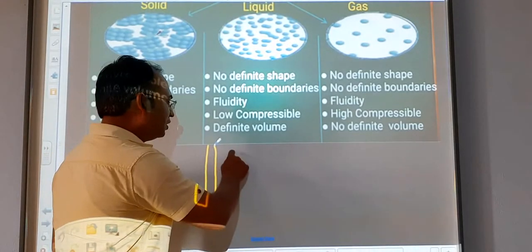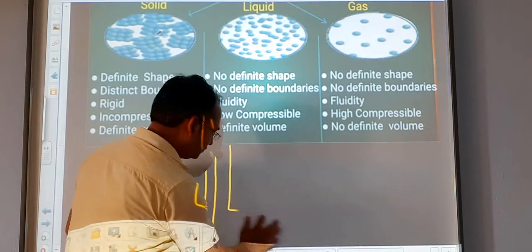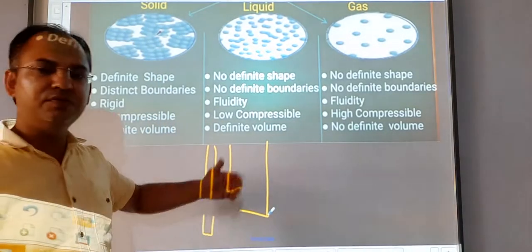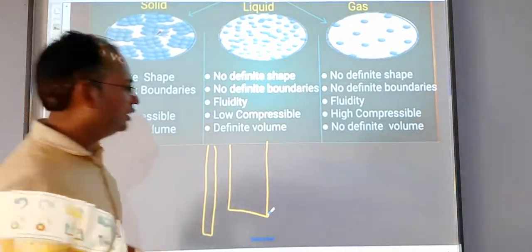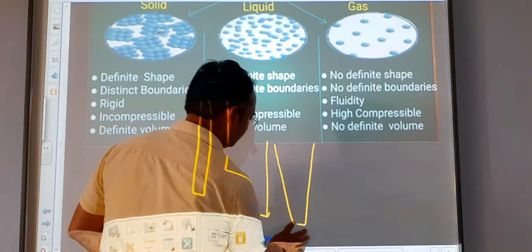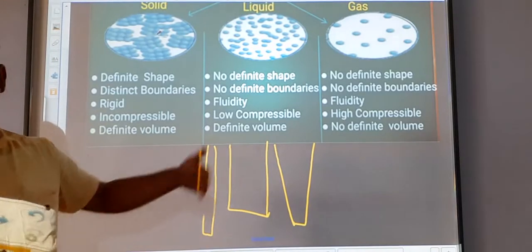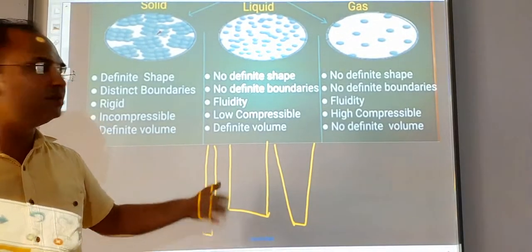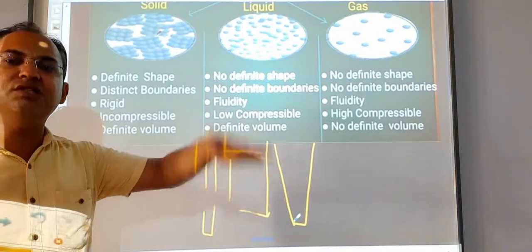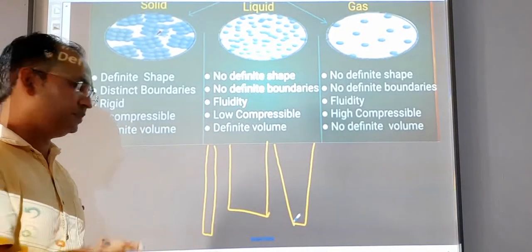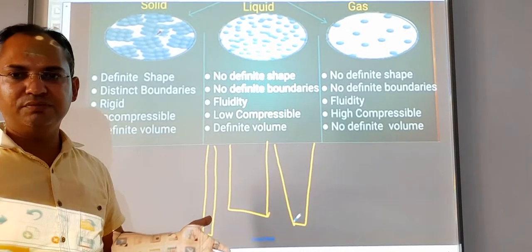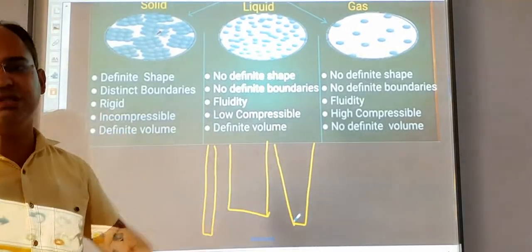If you put water in this shape vessel, the shape of the water becomes this. If you put the water in a vessel of this shape, its shape becomes like that. That means the shape of the liquid is actually the shape of the vessel in which it is kept. They don't have their own shape, but solids have their own shape.